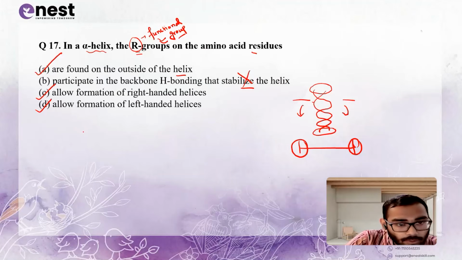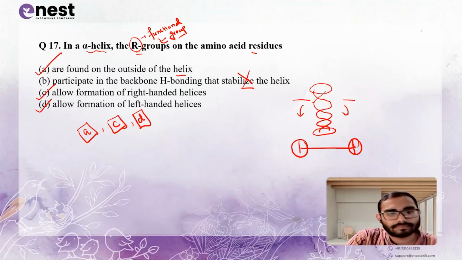So for this protein based question, the correct options are option A, option C, and option D. Guys, don't get confused. These two are confusing options: allow formation of right hand helices and left hand helices. These are correct options. This is the MSQ.